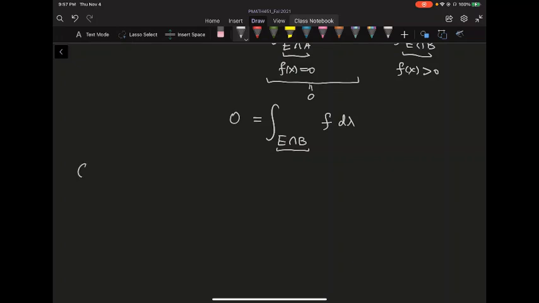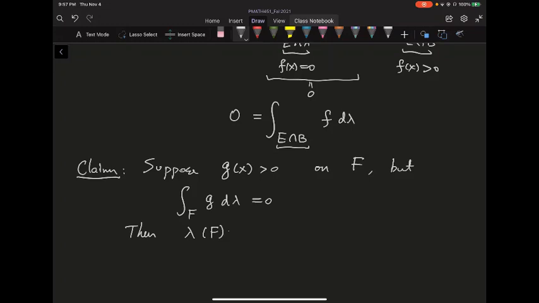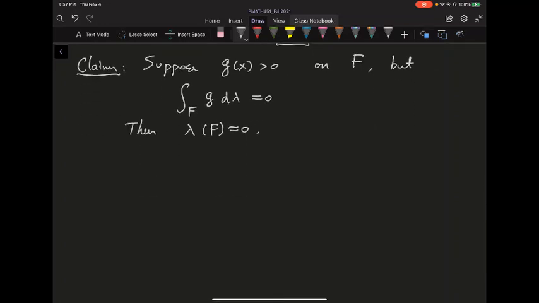So let's make the following claim. Suppose I have some function, let's use a different function, g of x, that is strictly greater than 0 on some set F. And if the integral over this F of g d lambda is equal to 0, then I claim that lambda of F is equal to 0. So the only chance you can make this happen is you're integrating over a null set. The proof is not too hard.